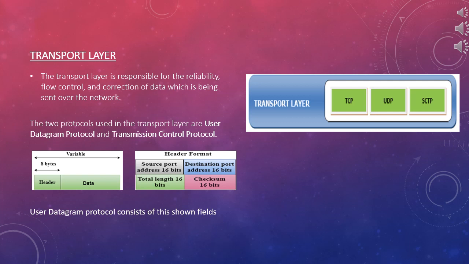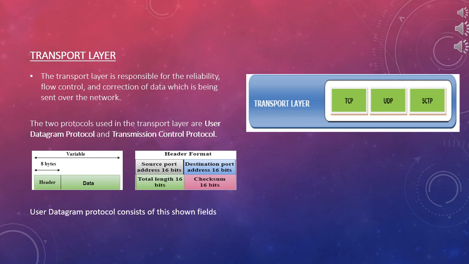UDP consists of the following fields. Those are source port address. The source port address is the address of the application program that has created the message. Destination port address. The destination port address is the address of the application program that receives the message, as you can see in this given picture.